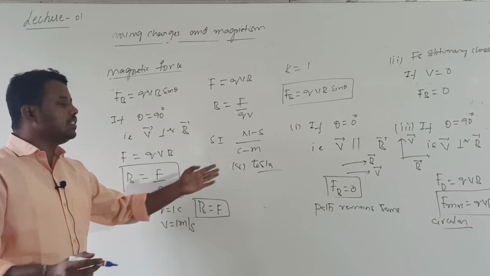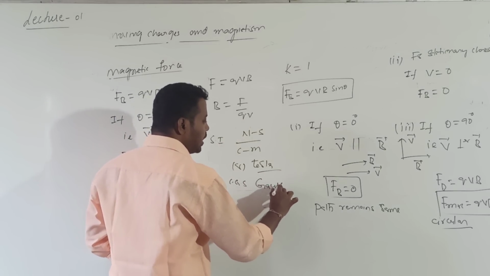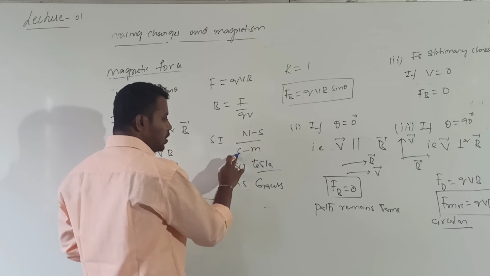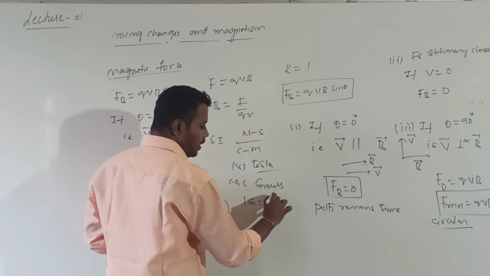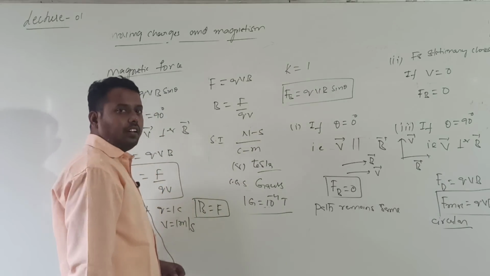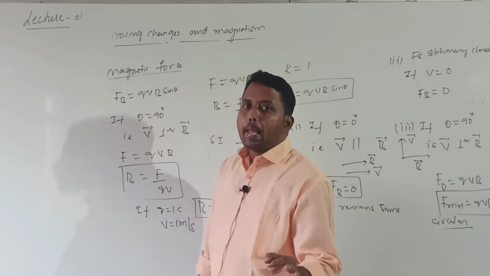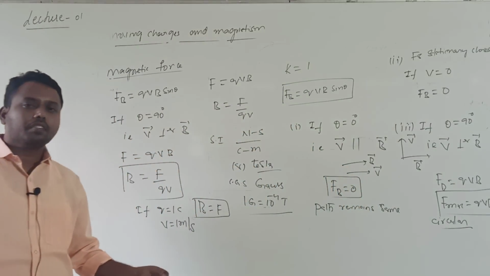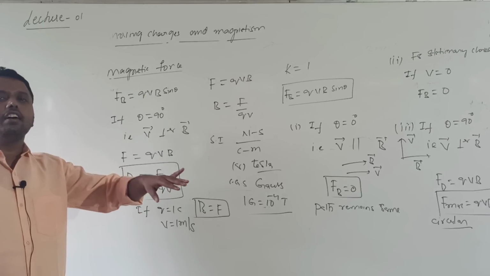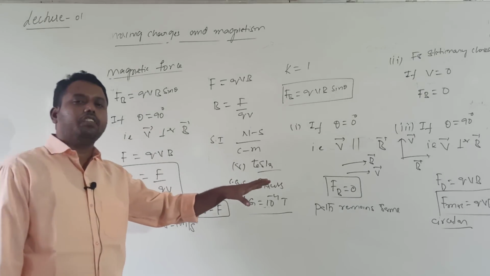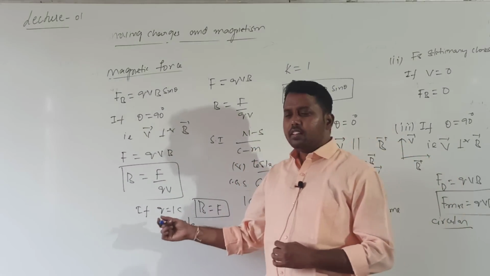Are you getting it? So this is for Tesla, whereas the CGS unit is given by which one? Gauss only. Which will become CGS dyne second by coulomb into centimeter. So already I wrote one Gauss value is equal to 10 power of minus 4 Tesla. This is the way we can define the magnetic field induction. Magnetic field induction can be defined as the force acting on a unit charge moving with a velocity of 1 meter per second entering into the magnetic field in a direction perpendicular.